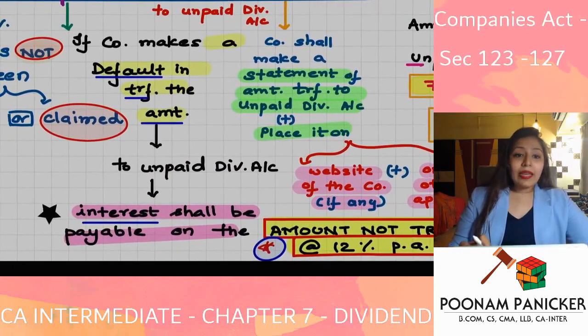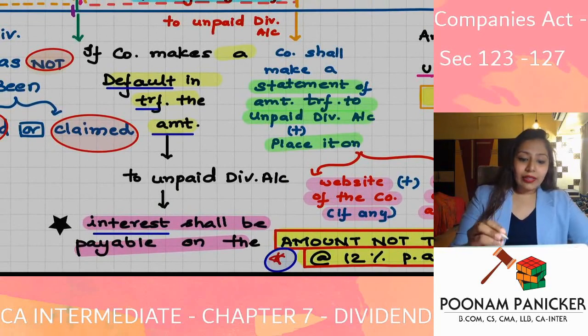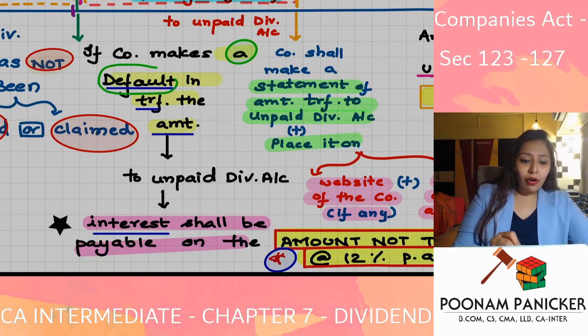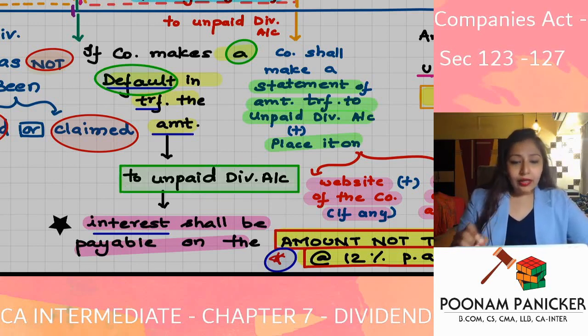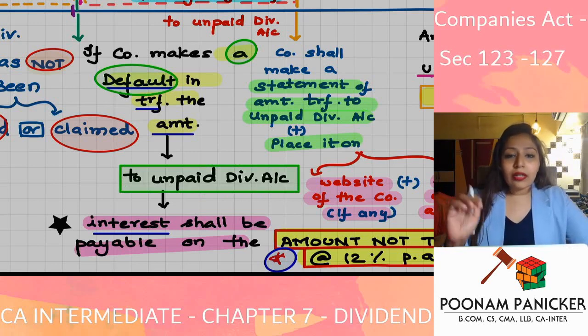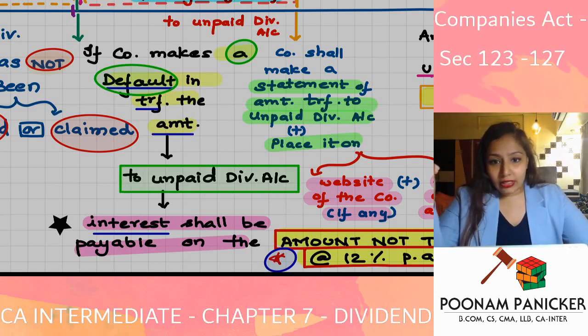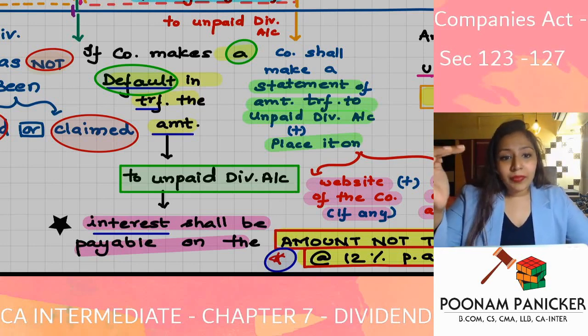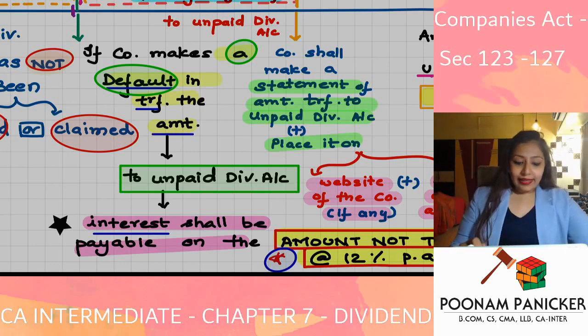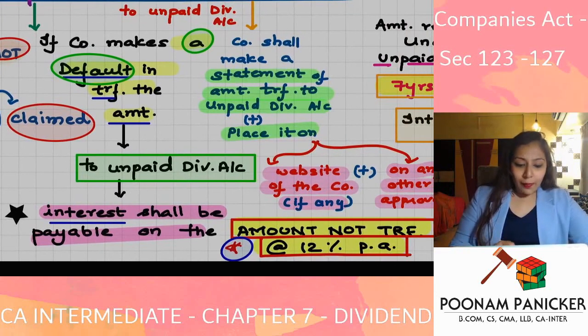But if the company makes a default in transferring that amount to the unpaid dividend account, that is, if the company is not transferring the amount within 7 days after 30 days, then the company will have to pay interest on the amount not transferred.